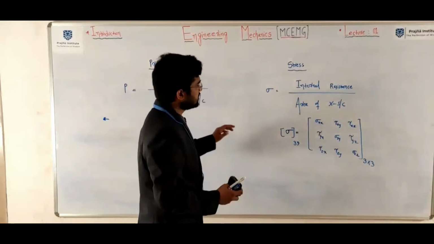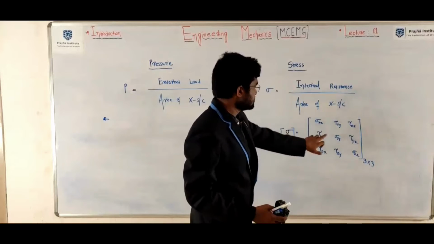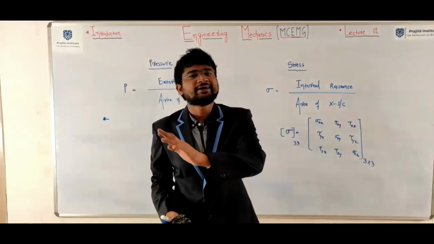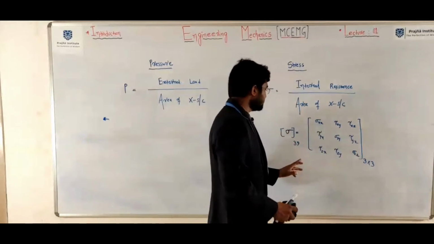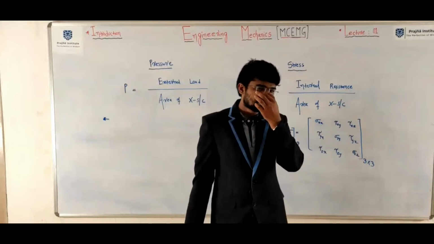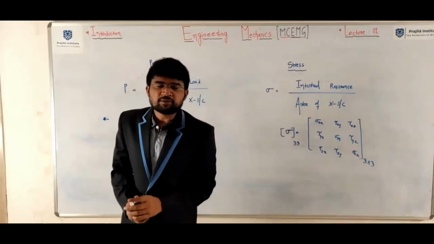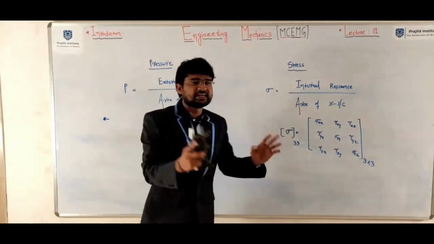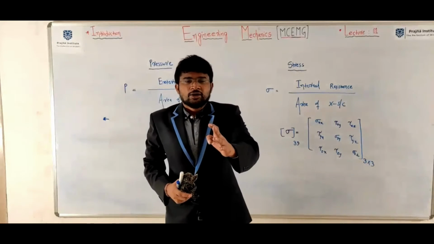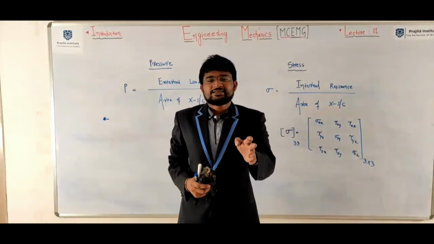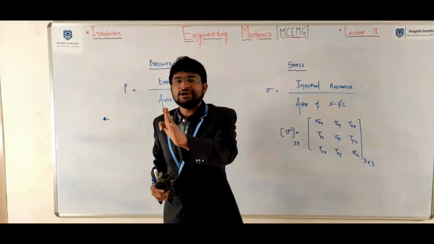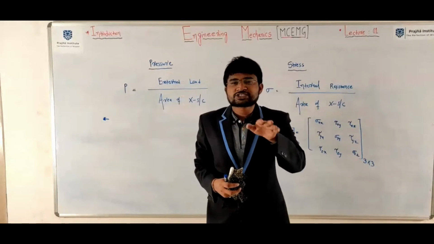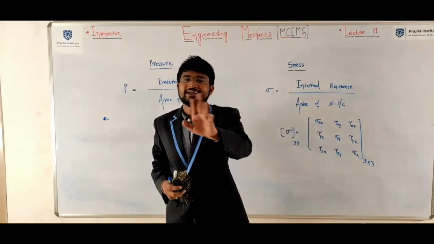So here, stress is a second order tensor. We need to represent the stress tensor in a 3 by 3 matrix. One more thing, how to give both definitions in a single shot. Due to pressure, stress can be induced. Due to stress, pressure can't be developed.